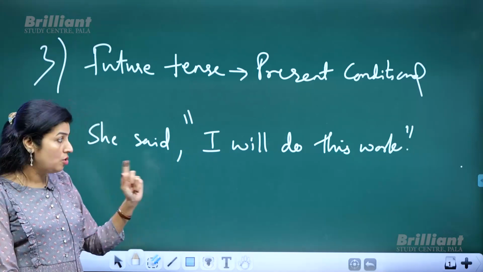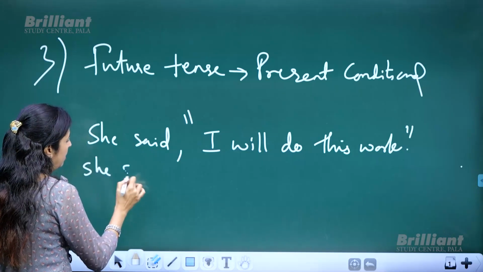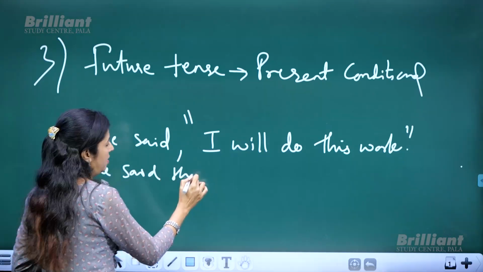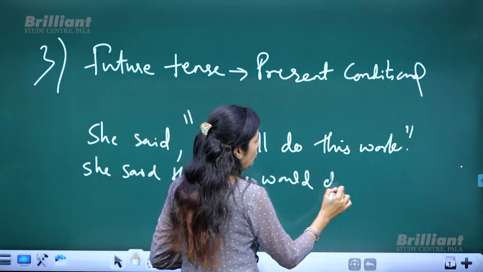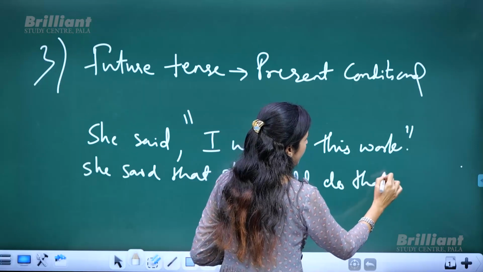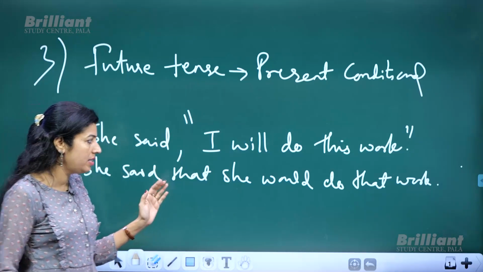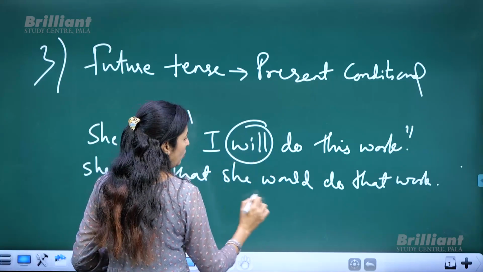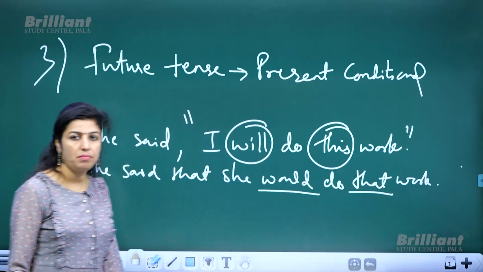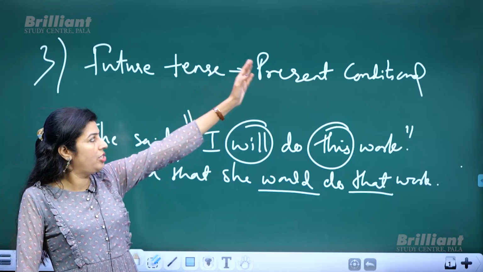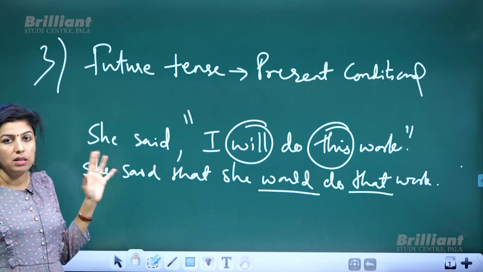So how will you change it? She said that she would do that work. So how did I change this? Will changes to would. This changes to that. That's what you call future tenses change to present conditional. So this was our third rule.